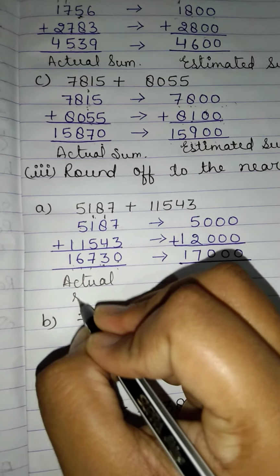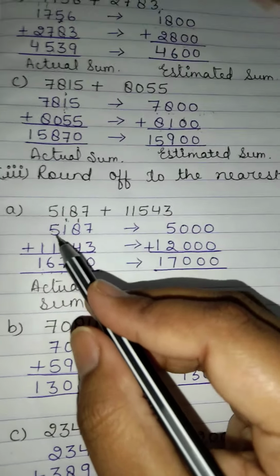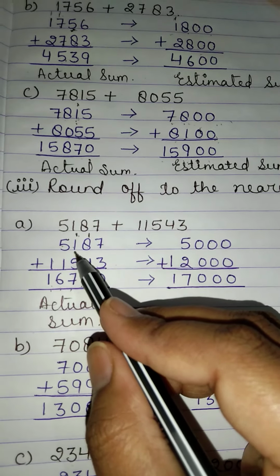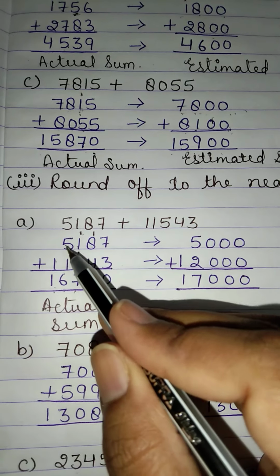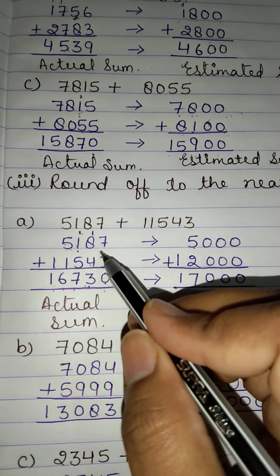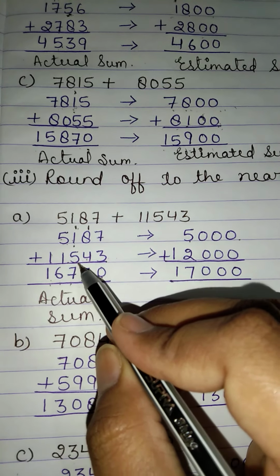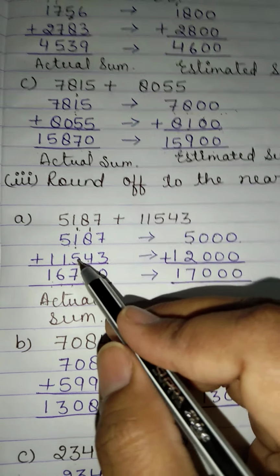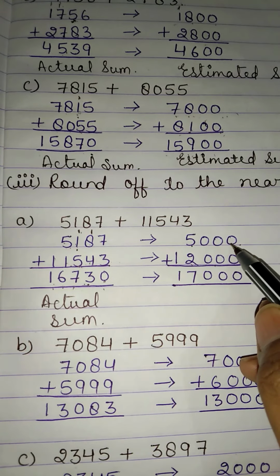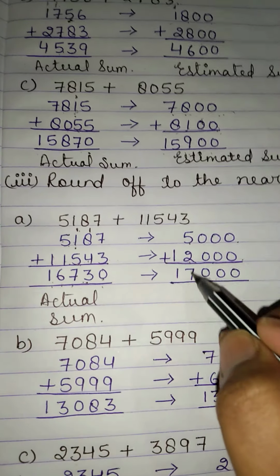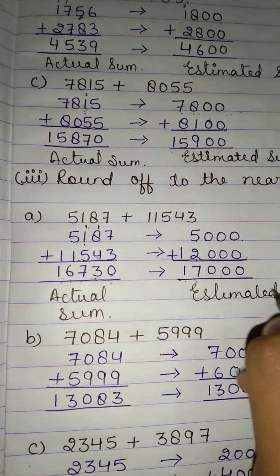Now we will estimate it. We are doing estimation nearest to the 1000, so we will see the place of 100. 100 place is 1. Now 1 is a weak number, it will not change the value of 5. 5 will remain 5 only. So 5187 will become 5000, and in 11543, 5 is a strong number, it will change the value of 1, it will become 2. So 12,000. Now 0 0 0, 5 plus 2 is 7, and 1, it is the estimated sum.